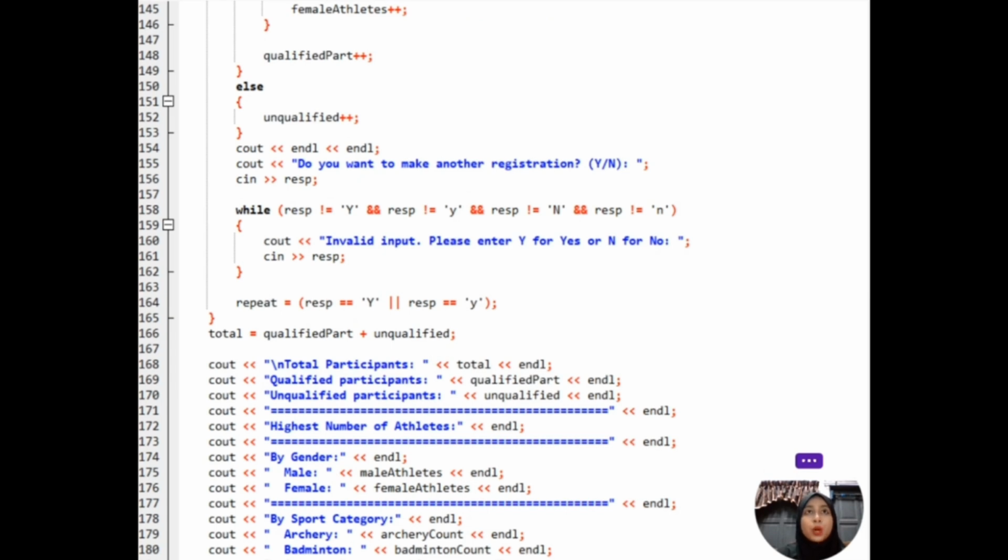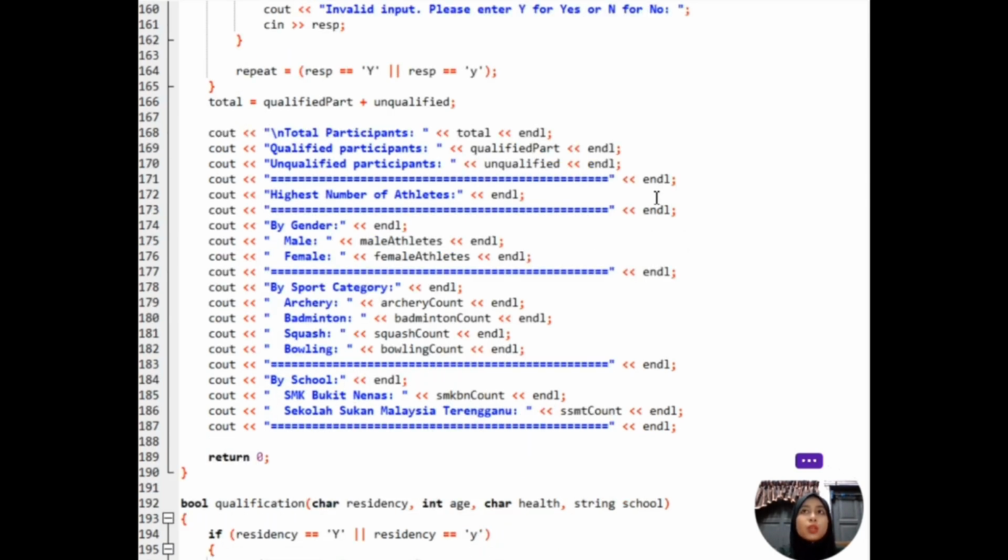For the repeat registration prompt, as you can see here, we begin with displaying, do you want to make another registration? Yes or no. After processing each registration, we prompt the user to decide if they want to make another registration. We validate the input and update the repeat variable accordingly. Summary. Once all registrations are complete, we calculate the total number of participants and display a detailed summary. This includes the number of qualified and unqualified participants and the counts of athletes by gender, sport category, and school.